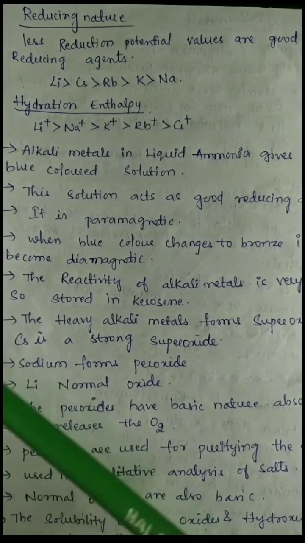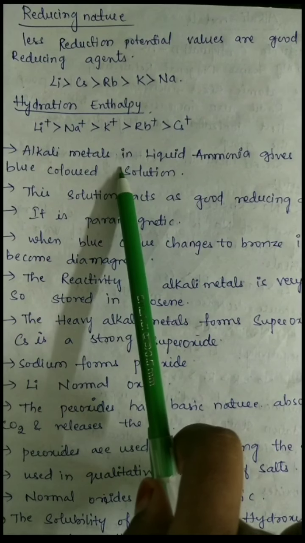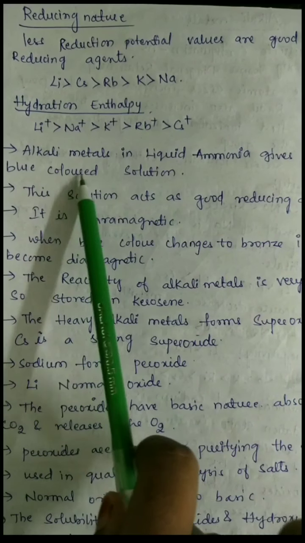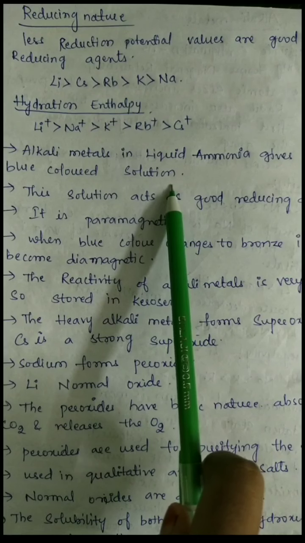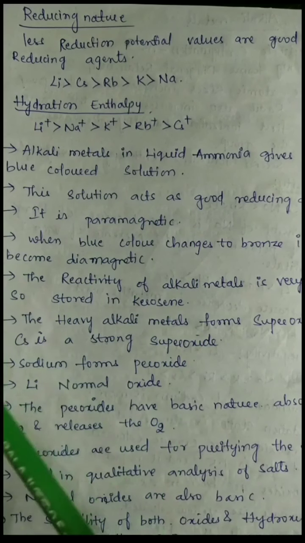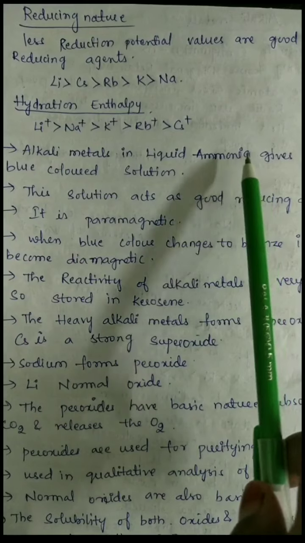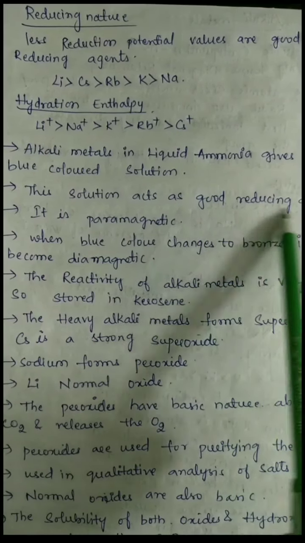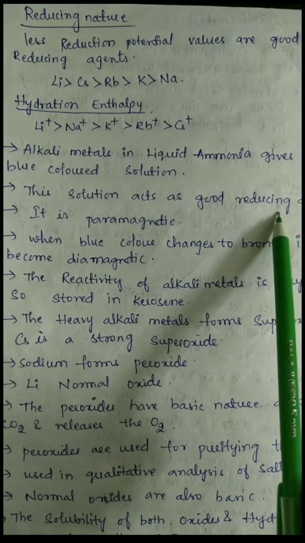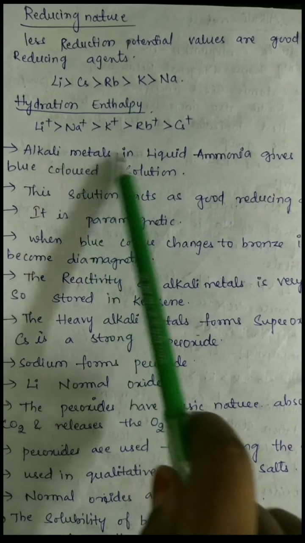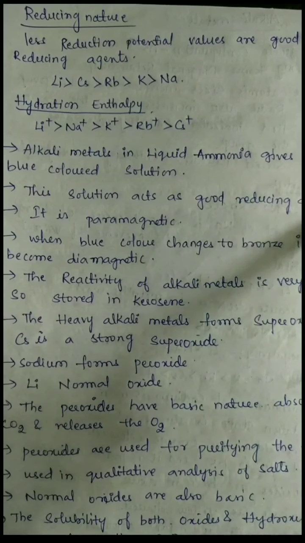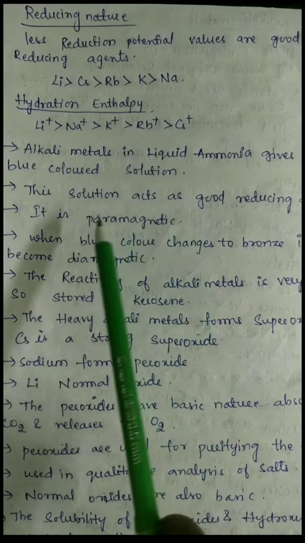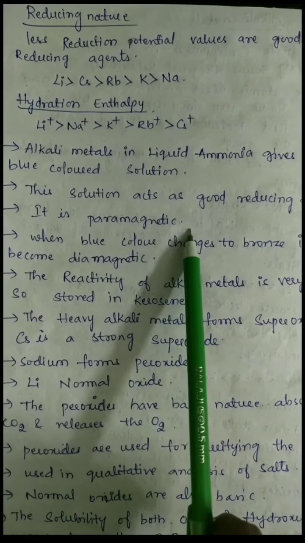And the next point is that alkali metals in liquid ammonia give a deep blue colored solution. When the alkali metals are in liquid ammonia, they always give deep blue color. This solution acts as a good reducing agent. The solution of alkali metals in liquid ammonia acts as a good reducing agent, and it has paramagnetic nature.